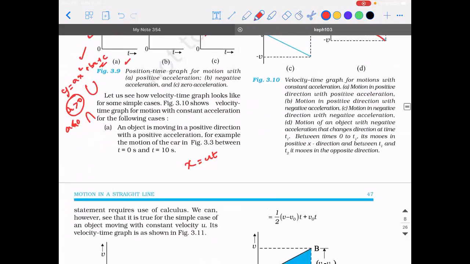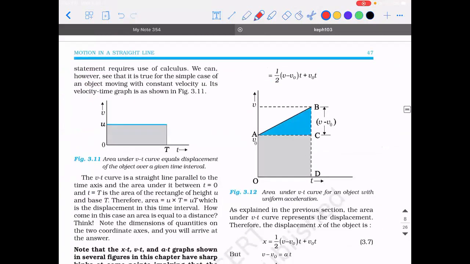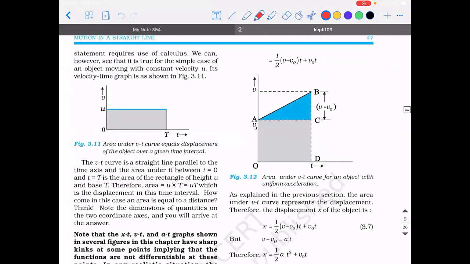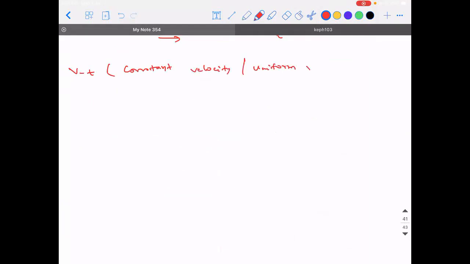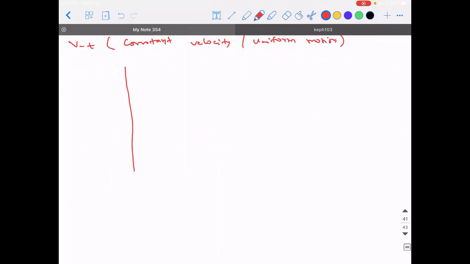Next is, how will you draw the graph for an object which has a constant velocity? VT graph for constant velocity or uniform motion. Both mean the same. Uniform motion means constant velocity, right? So how is it going to be? I want you guys to guess it.